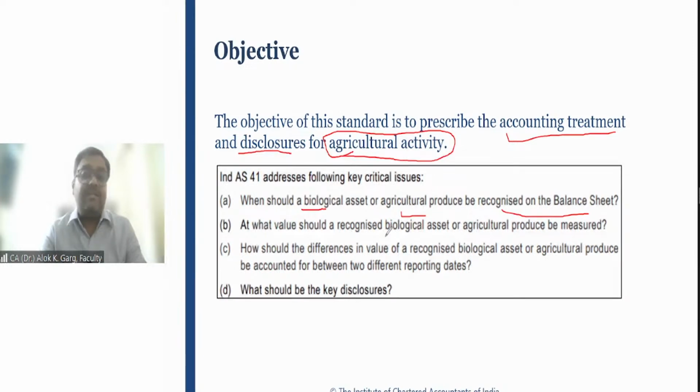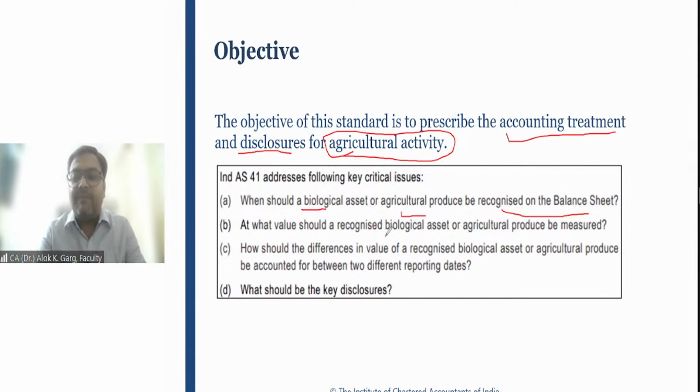Now the question is, I am getting milk from the cow, let's say 1000 liters of milk, right? So milk is kind of an inventory. It's an agriculture produce. So this standard talks about when this agriculture produce should be recognized in the books of accounts.